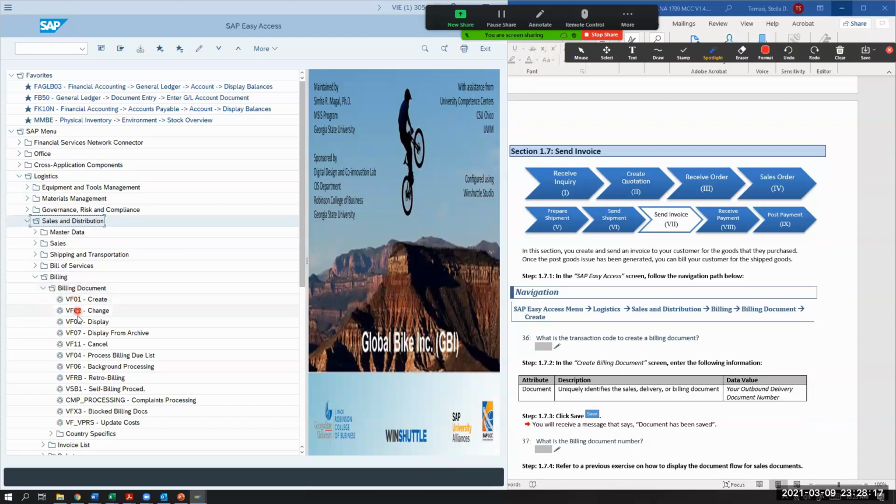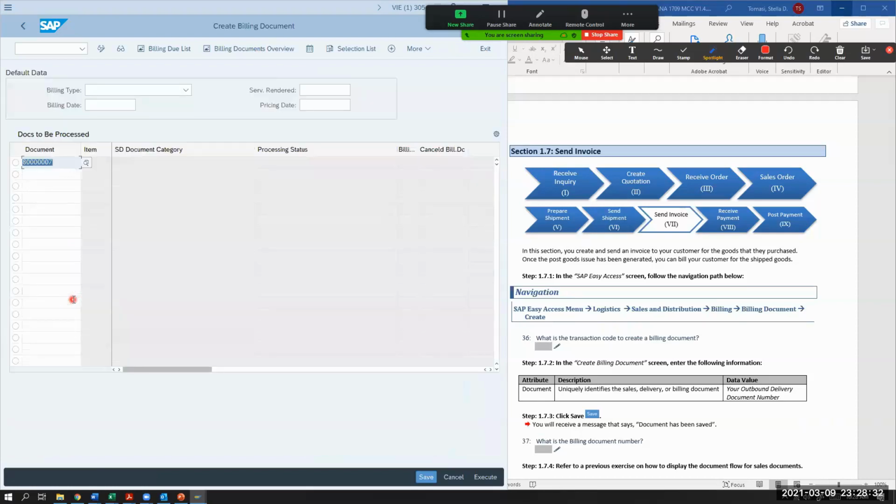I'm going to go to billing document, and there's a couple of things here. You can see it's create, change, display. So if I made a mistake with my invoice, I can change it. I can take a look at it. So now I want to create it. So I'm creating a billing document. So 36 is VF01. So I'm here. And in the create billing document, there's a document number. And I have to enter in my outbound delivery document. Mine's already pre-populated. So I have my document number. And then it says step 1.73, click save.